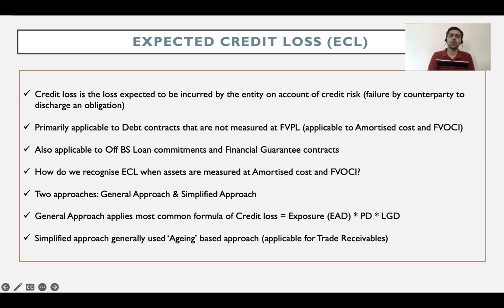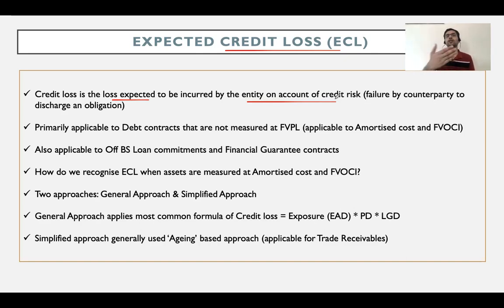Now, firstly, before that, what do we mean by credit loss? The words expected credit loss have the term credit loss. What do we mean by the term credit loss? Credit loss is nothing but the loss that I as an entity am expected to incur on account of counterparty credit risk. I as an entity have given you a loan or have sold goods to you. I have an asset, I have a receivable from you. That receivable could be of any sort. The loss that I'm expected to incur on account of credit risk, meaning the failure by the counterparty to pay me the amount.